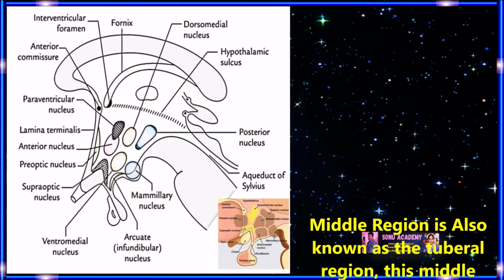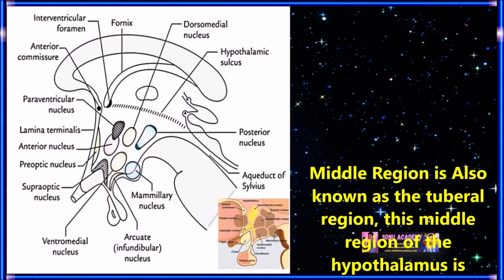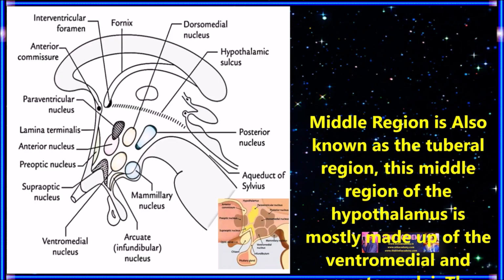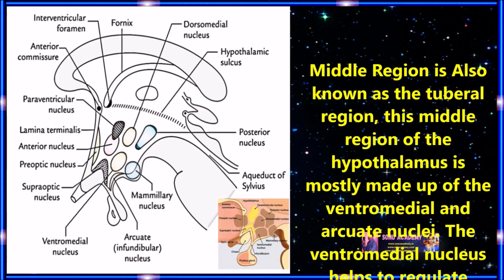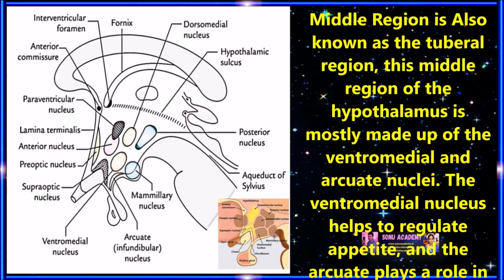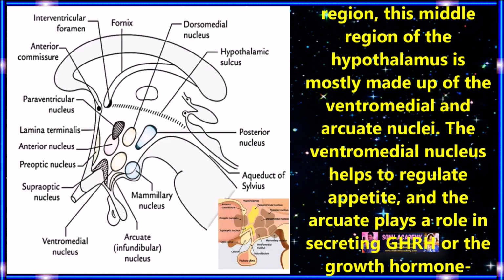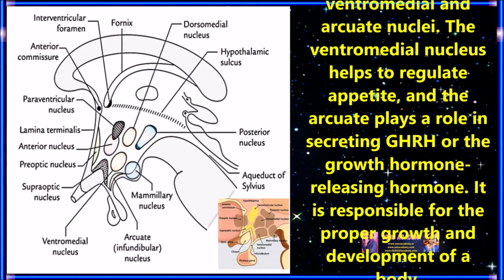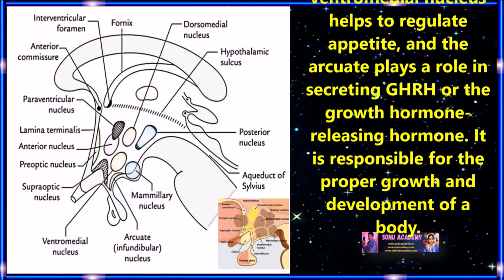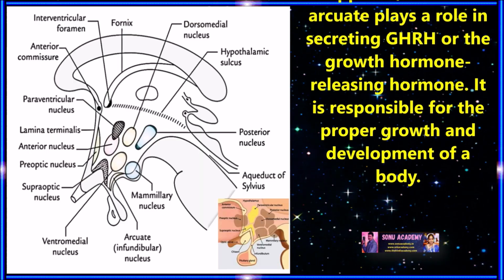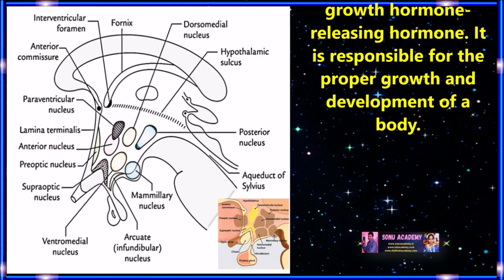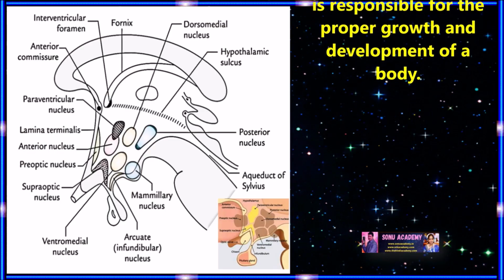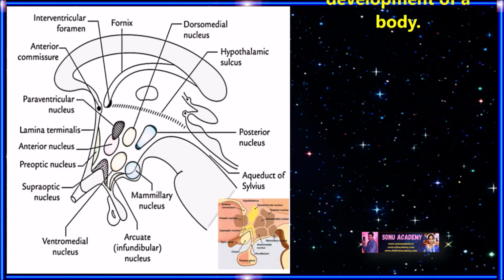Children, let us discuss the middle region. The middle region is also known as the tuberal region. This middle region of the hypothalamus is mostly made up of ventromedial and arcuate nuclei. The ventromedial nucleus helps to regulate appetite, and the arcuate nucleus plays a role in secreting GHRH or the growth hormone releasing hormone. It is responsible for proper growth and development of the body.